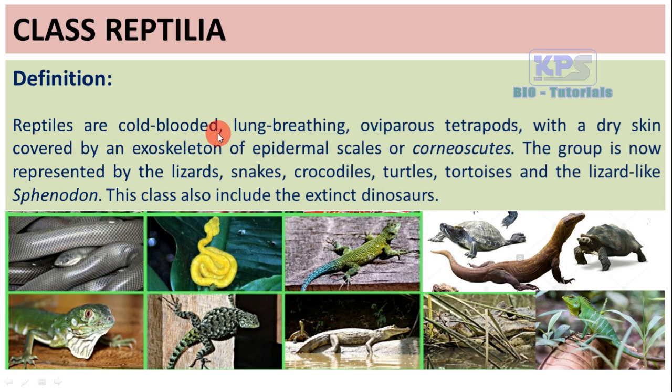They are cold-blooded animals. Cold-blooded means they don't have a constant body temperature. Their body temperature is varying with the atmospheric temperature. Thereby they are called cold-blooded. And they are lung breathing. Their breathing apparatus is lung. They have pulmonary respiration. Then they are oviparous tetrapods. They are egg-laying animals with a dry skin covered by exoskeleton of epidermal scales or corneoscutes.